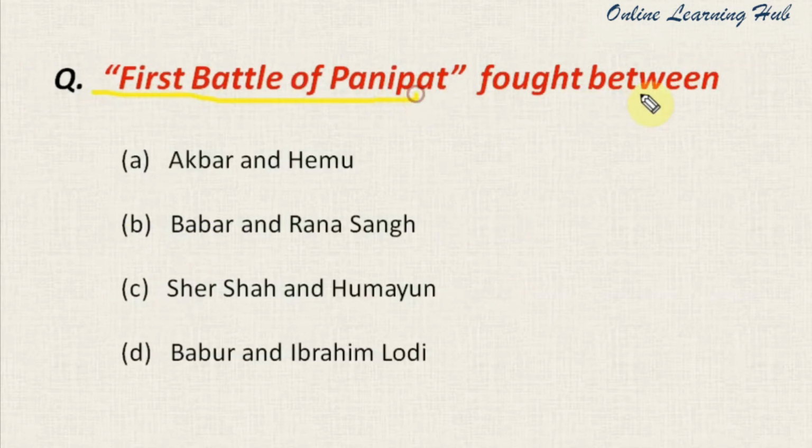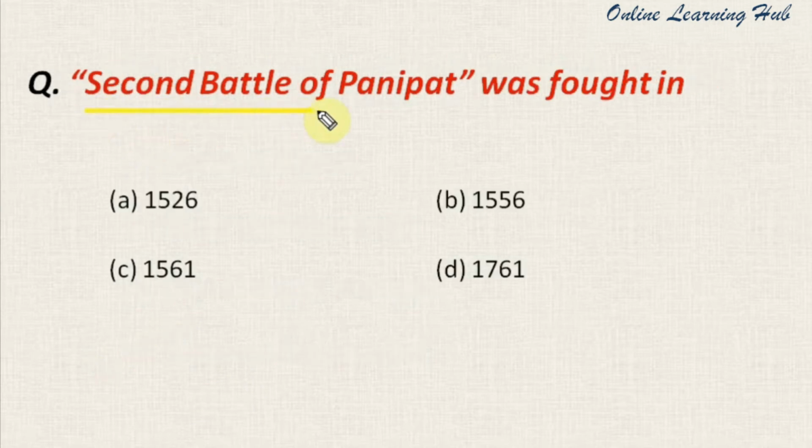The first Battle of Panipat was fought between Akbar and Hemu, Babur and Rana Sangha, Sher Shah and Humayun, Babur and Ibrahim Lodi. And the right answer for this question is number D, Babur and Ibrahim Lodi. So the first Battle of Panipat was fought between Babur and Ibrahim Lodi, and in this battle Babur defeated Ibrahim Lodi, and with the defeat of Ibrahim Lodi, the Lodi dynasty came to an end and the Mughal dynasty marked its beginning.